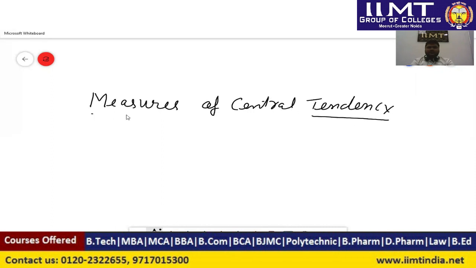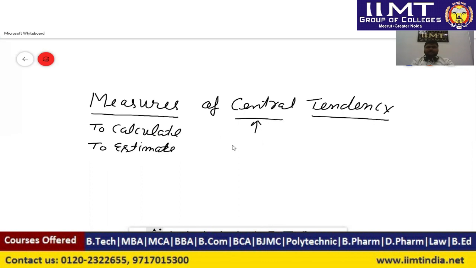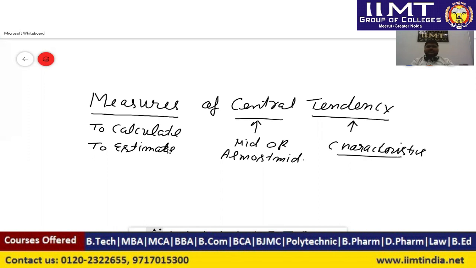First of all, what is measures? Measure means to calculate, to estimate. Central means mid or lies almost mid. Tendency means a kind of characteristics. Now we take one example.